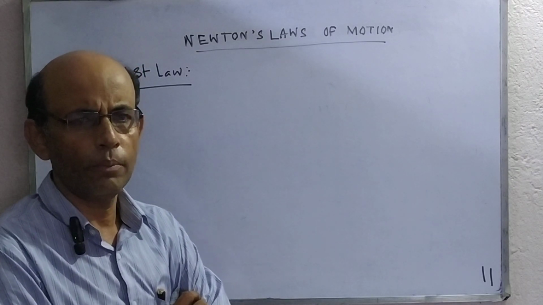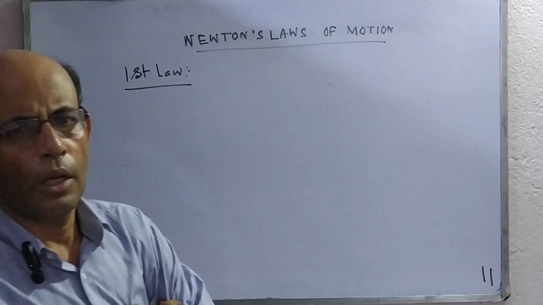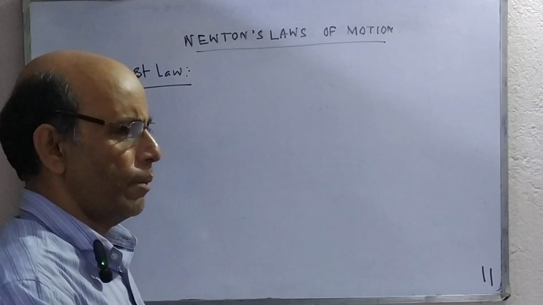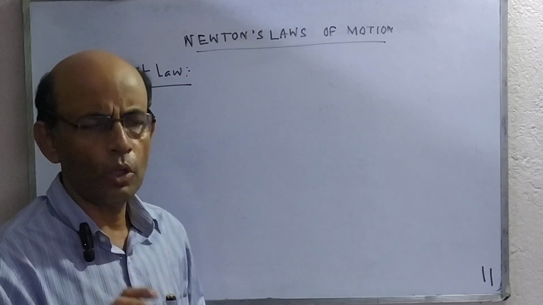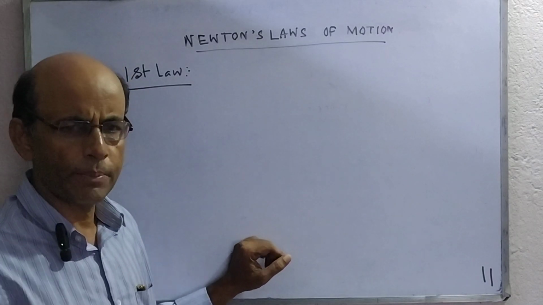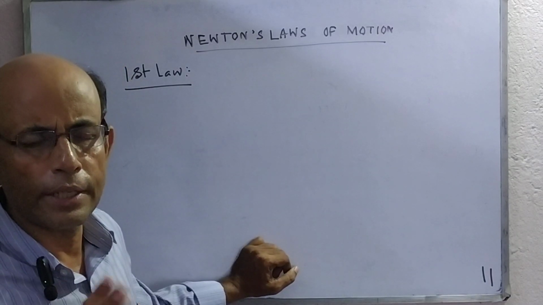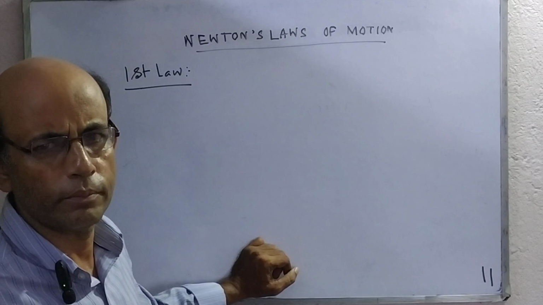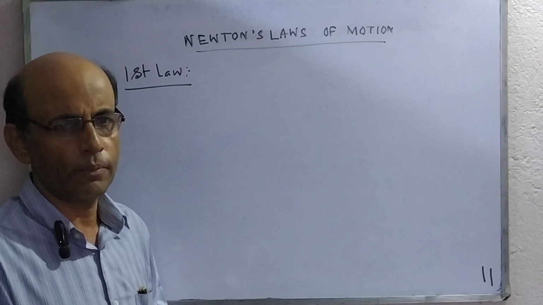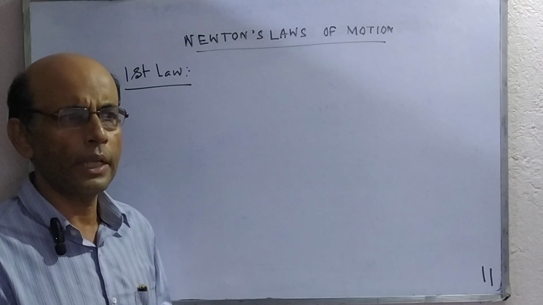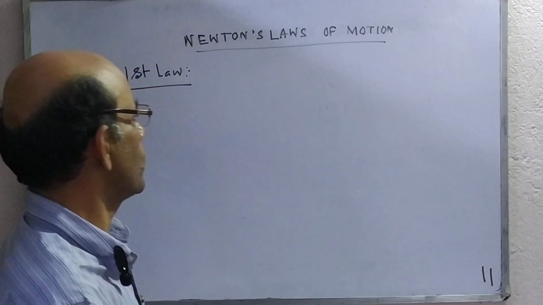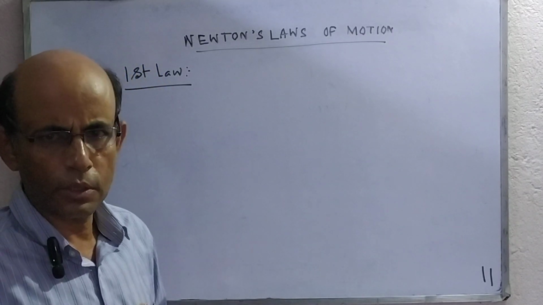Just for example, when a bowler bowls, he applies force, so the ball takes its motion, and when the batsman hits the ball, then it changes the direction of motion. When the fieldsman catches the ball, then it destroys motion. By applying force, we can change the shape of an object. When the fieldsman hits the wicket, then the shape of the wicket may be changed.